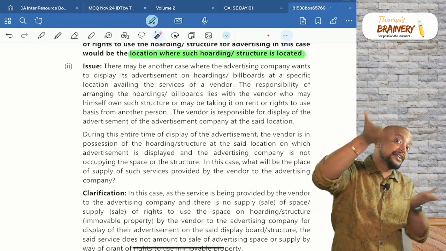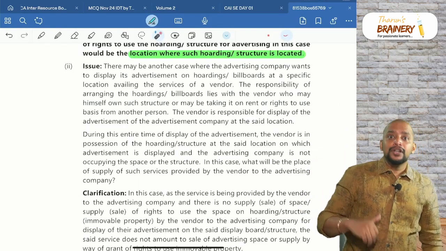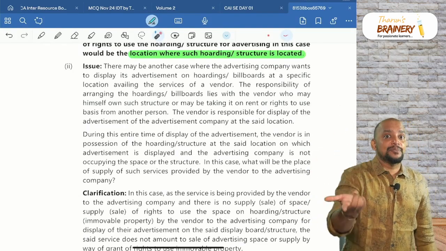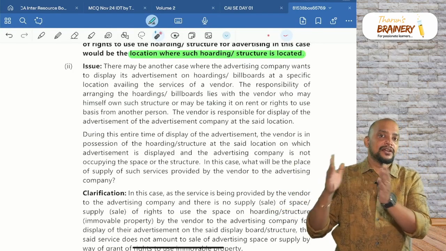Means they have already taken the hoarding. The hoarding already belongs to them. Now you want the advertisement to be done. That is the example I was discussing: advertising agency to the company or customer.